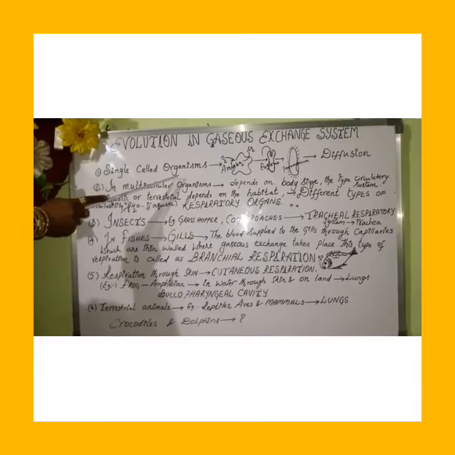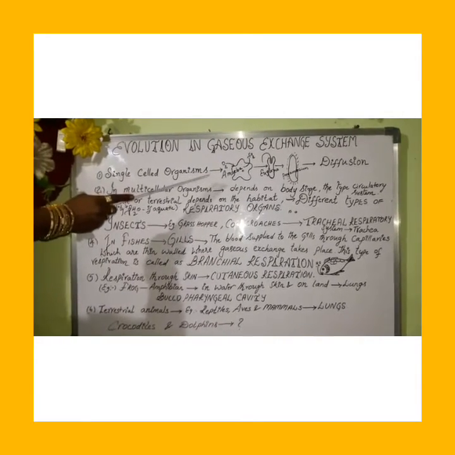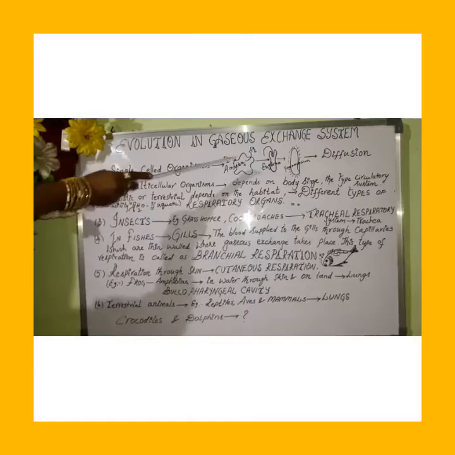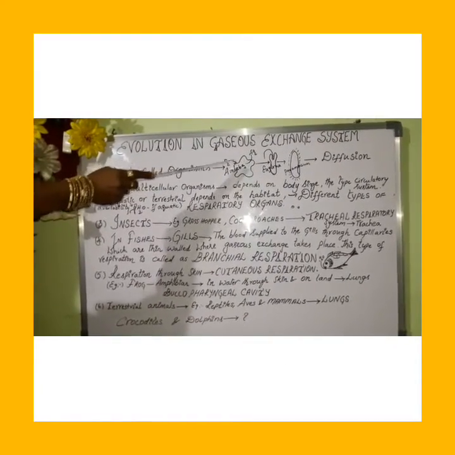Now, let's quickly sum up. Evolution in gaseous exchange system. When you observe single-celled organisms, for example amoeba, euglena, paramecium, etc., all the life processes take place by means of a single cell. Even respiration is done by a single cell itself. Respiration in these single-celled organisms is by diffusion.